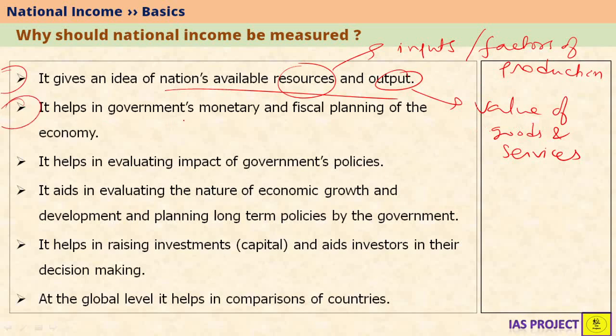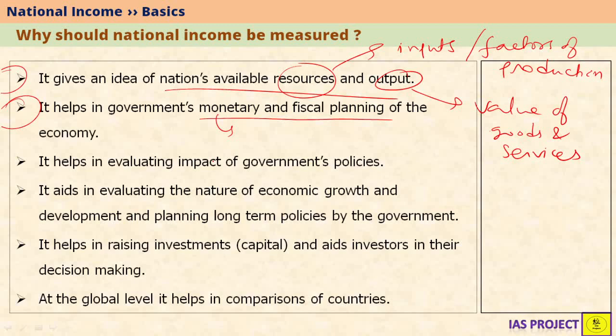It also helps government in framing monetary as well as fiscal policies. Monetary policies like what should be the interest rate in the economy so that resources can be best used to produce best economic growth possible. So in order to know what should be the interest rate, we need to know what is the economy at present. So what is the economy at present is nothing but a measure of national income.